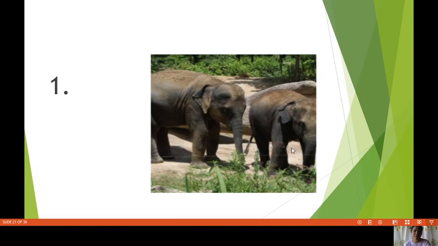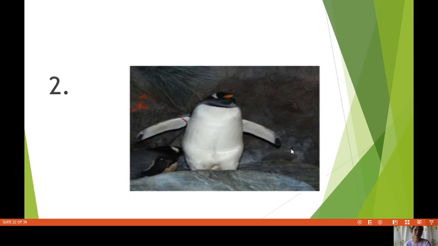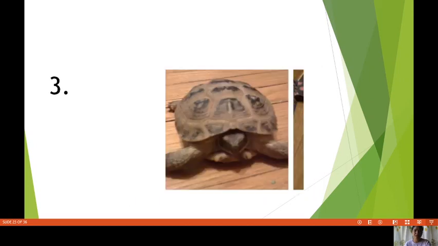It's an animal. Next, a penguin. Is it unicellular or multicellular? It is a multicellular organism. It's an animal as well. Next, a turtle. Is a turtle unicellular or multicellular? A multicellular organism, of course.